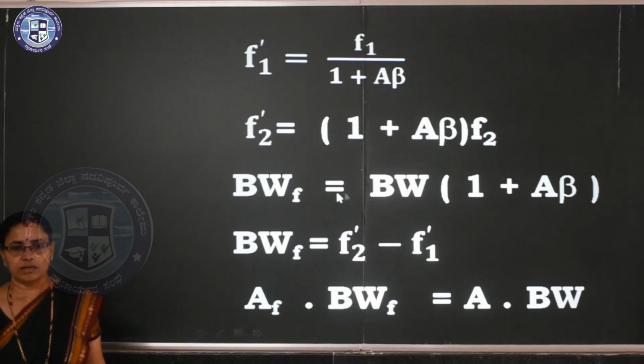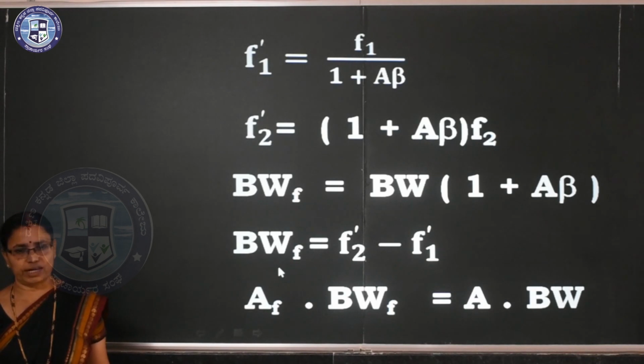Similarly, the bandwidth after the negative feedback increases: BW into 1 plus A beta. BWF is equal to F2 dash minus F1 dash, and BW is equal to F2 minus F1. So the gain bandwidth product before and after applying negative feedback remains the same. It won't change.